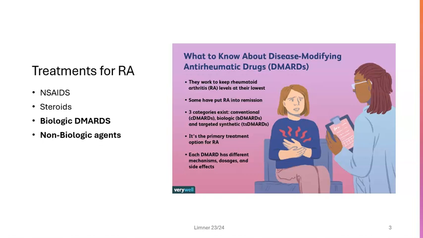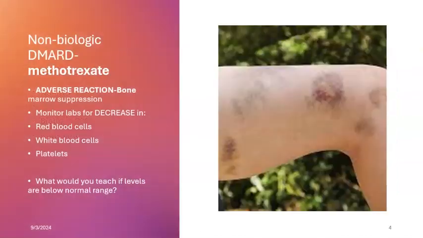So the DMARDs are those disease-modifying anti-rheumatic drugs. If they're biologic, it means that they came from something living, whether it be an animal or a plant or something like that, whereas non-biologic did not come from that source. So the non-biologic we'll talk about is methotrexate. And this is a drug you will see again. We're going to talk about it in cancer because it is used to slow the growth of some cancer cells.